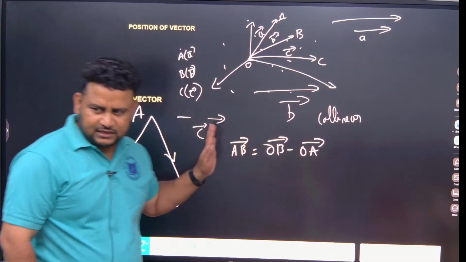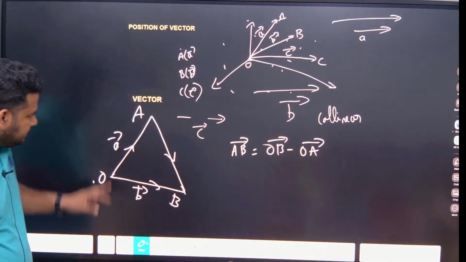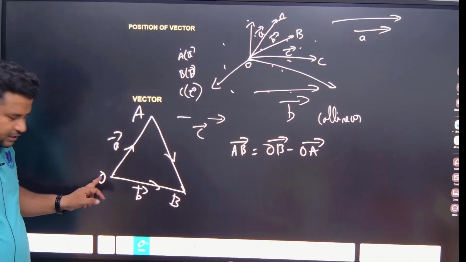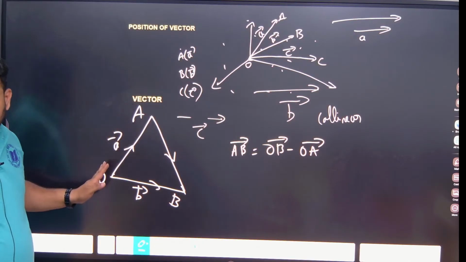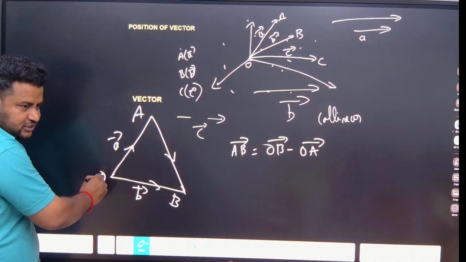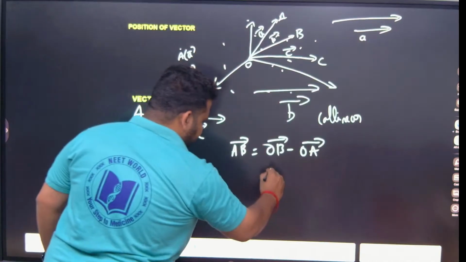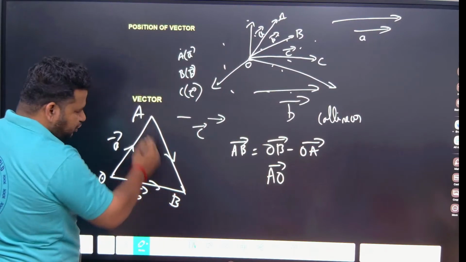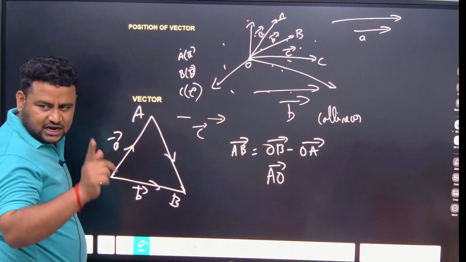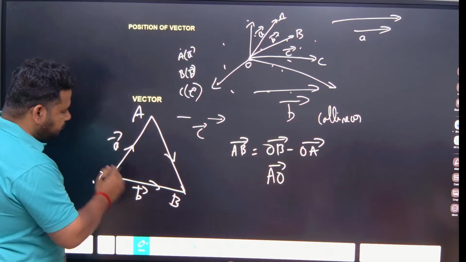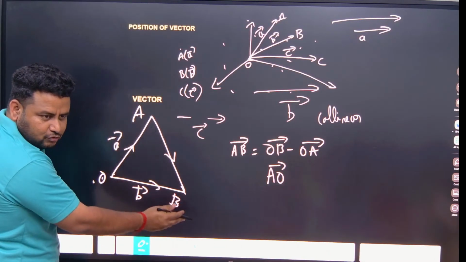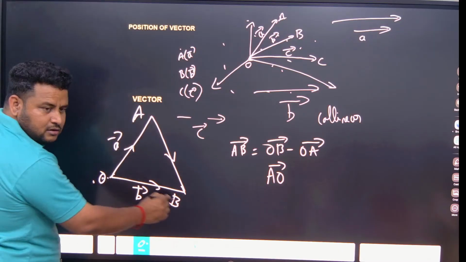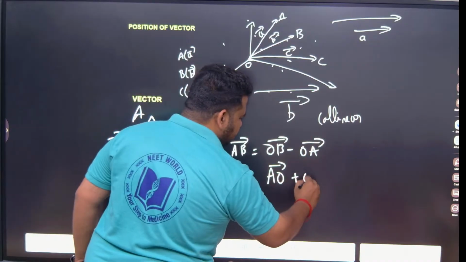Listen carefully. Why the negative sign is coming: you want to find AB, which means you have to start from A. What is the starting point? O. Always you have to come to the origin. From A you will come to the origin, that means AO you will write. Then from the origin you will go to B. Please keep this in mind, it is helpful in many questions. If you want to find AB, you cannot directly go to AB. You have to come from A to O, because this is the starting point, then O to B. So this is AO plus OB.